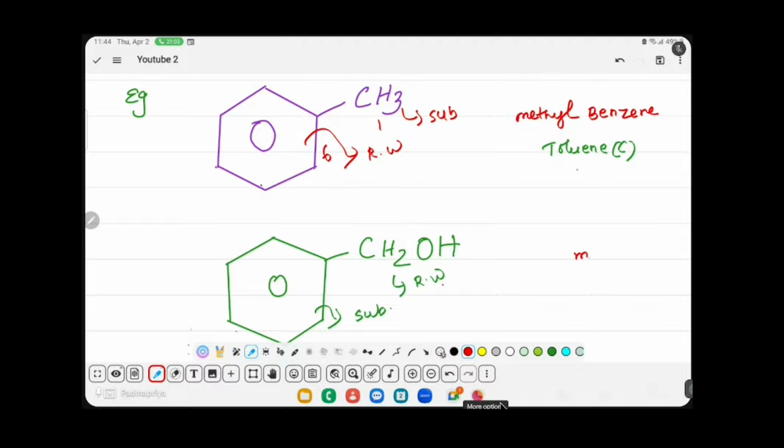So meth, single bond, methane, alcohol, so methanol. C6H5 is a substituent, so you have to call it as phenyl. Phenyl methanol is the IUPAC name of the compound. And the common name is benzyl alcohol.